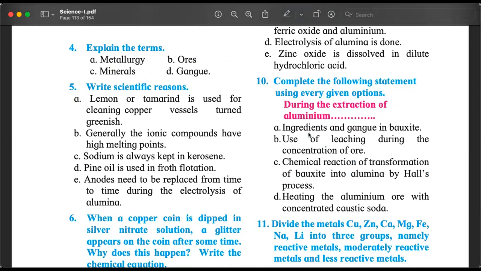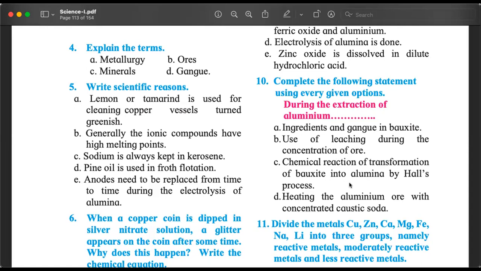So when we say ingredients and gangue in bauxite, so bauxite ingredient is alumina and gangue is silicon oxide and oxide of silicon, titanium and iron. Leaching during the concentration of ore. So we use caustic soda or we use sodium carbonate to leach, and that happens at a high temperature and pressure. Chemical reaction of transformation of bauxite into alumina by Hall's process. So we will have to write those reactions. And D, heating the aluminium ore with concentrated caustic soda, again is a reaction which is part of Bayer's method.